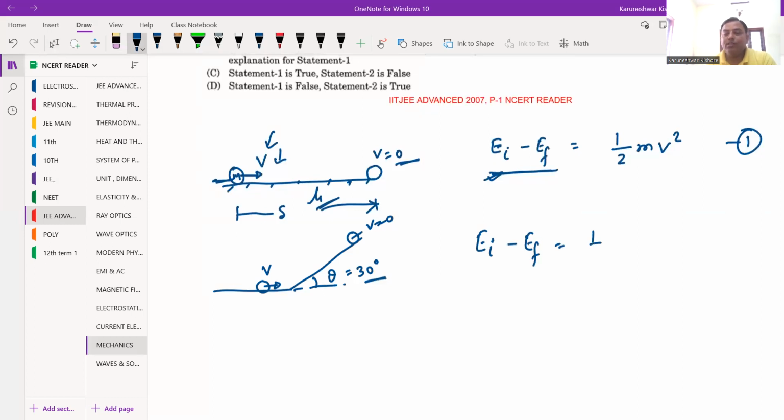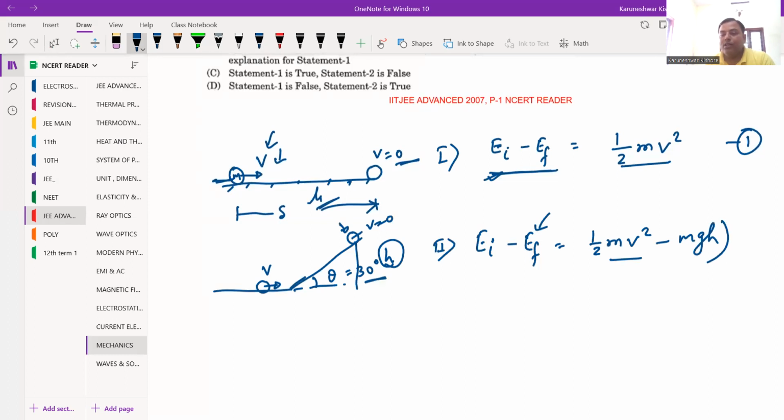This initial energy is kinetic energy, that is half mv square. It is the same energy what it was having in the first situation. This is the first situation I am having, and this is the second situation you can see. अब सेकंड सिचुएशन में जो फाइनल एनर्जी इसके पास होगी, यहाँ तो कुछ हाइट गेन कर गया है क्योंकि ये इंक्लाइन प्लेन पे जा रहा है, तो दैट मीन्स इट गेन सम हाइट, ड्यू टू गेनिंग सम हाइट इट विल बी हैविंग सम पोटेंशियल एनर्जी, that potential energy we have to subtract here, it is mgh.